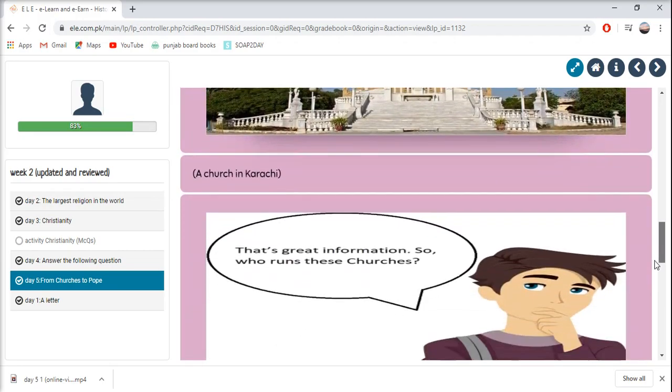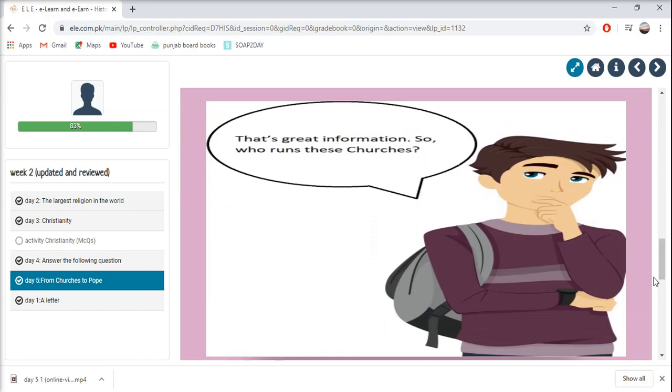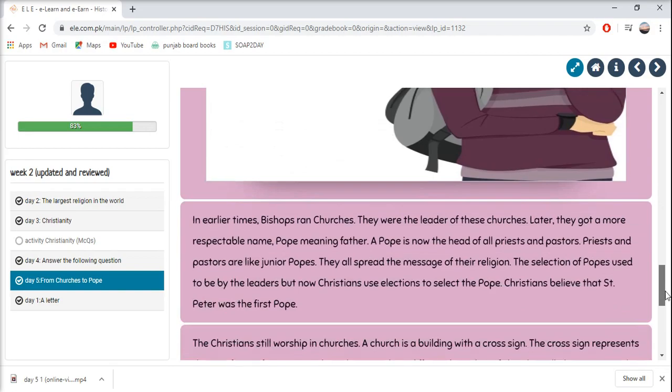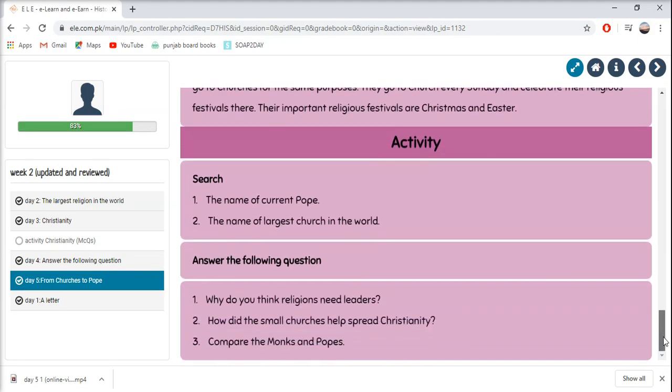Do the reading. Take a look at some pictures. That's great information. So who runs these churches? Then let's again do some reading. And at the end, do an activity.